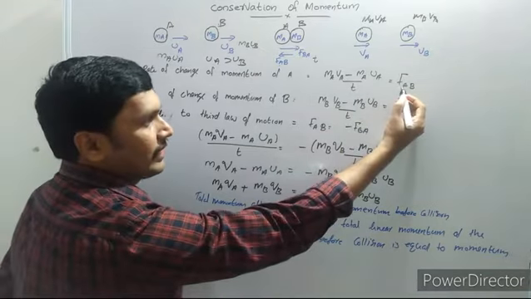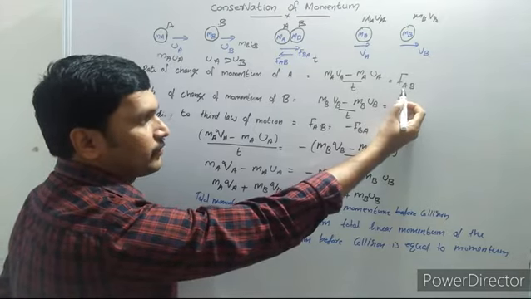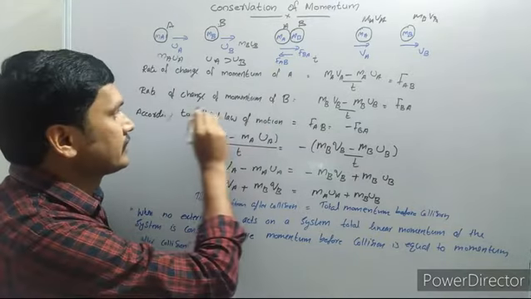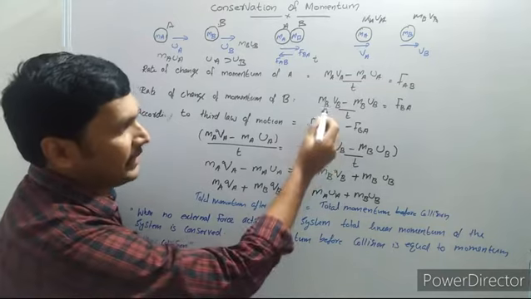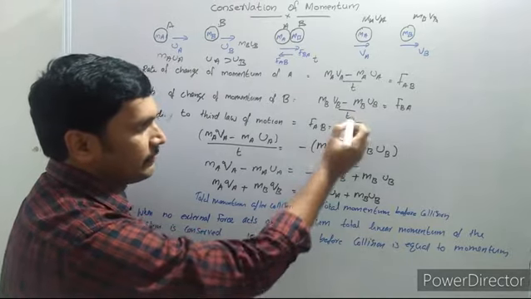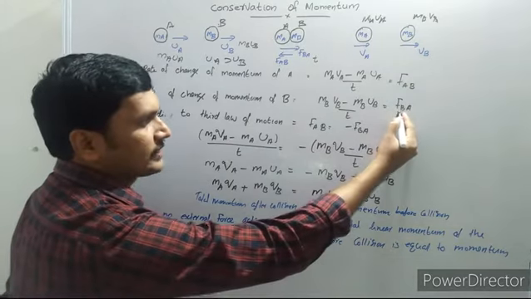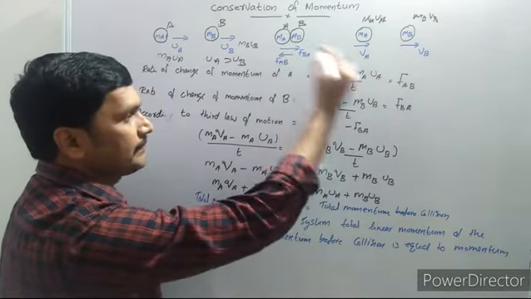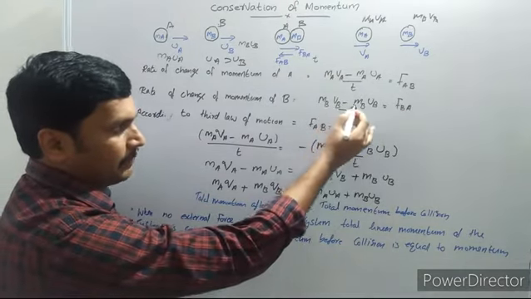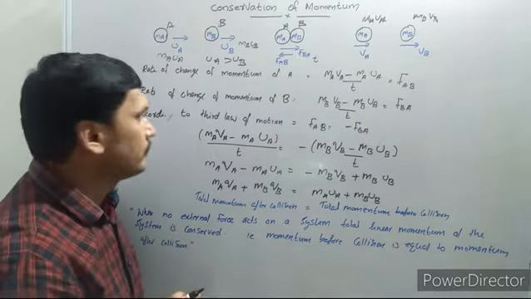How can you write the force acting on A? FAB, the force applied by B on A. Now, the rate of change of momentum of B is the final momentum MBVB minus the initial momentum MBUB, divided by T. That is numerically equal to the force acting on B. Who applies the force on B during the collision? A. So FBA is equal to MBVB minus MBUB divided by T, which measures the rate of change of momentum of B.